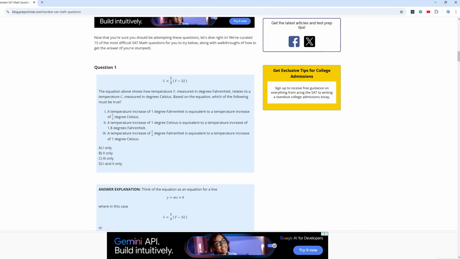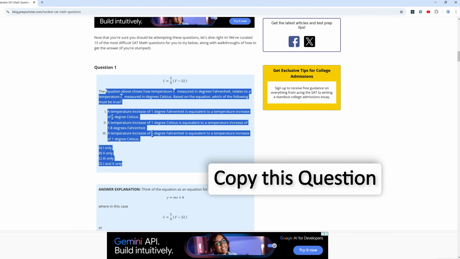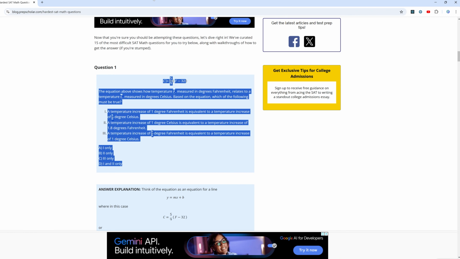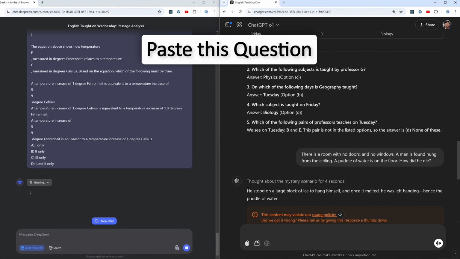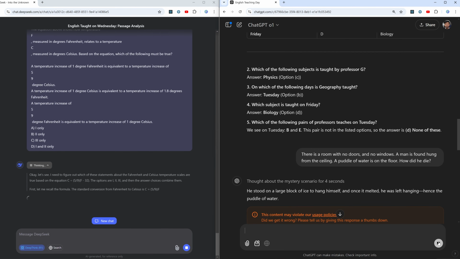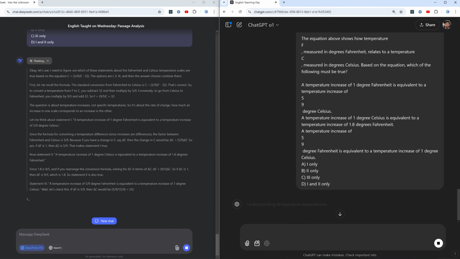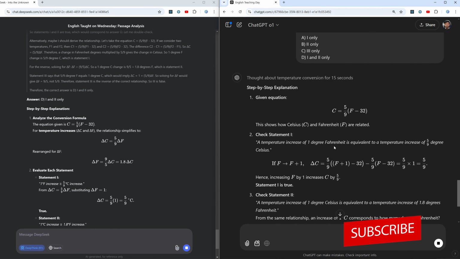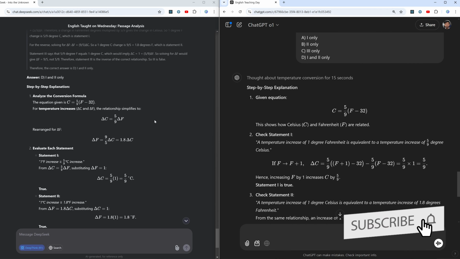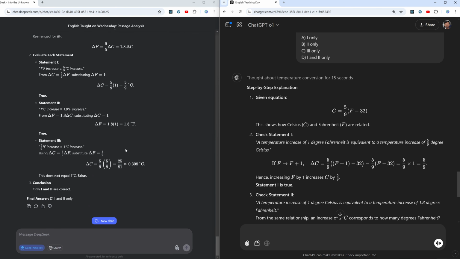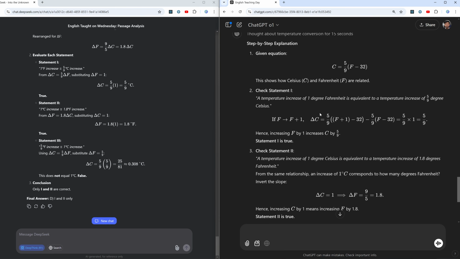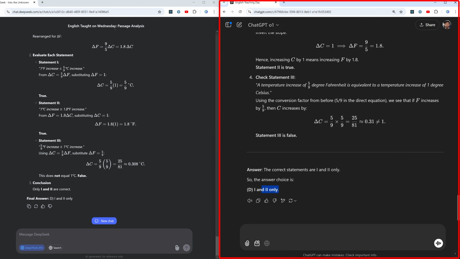So the first question here is related to temperature. Let me actually copy this and let's see if both can solve this or not. So I'm gonna paste this here and here as well. And not only can we see they are solving it, but they are also giving a step-by-step explanation. So if I see here, in case of DeepSeek, we reach the correct answer, and I believe in case of O1, we reach the correct answer.